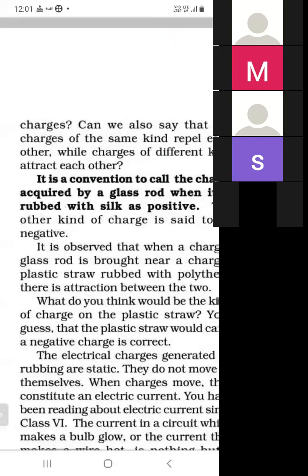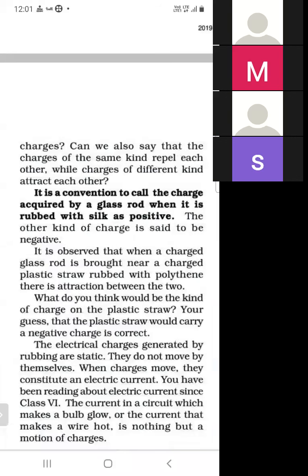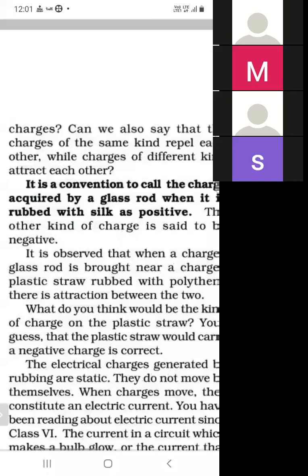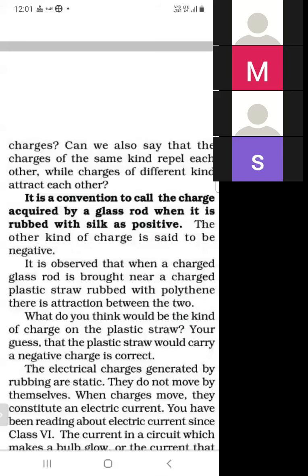So you have to remember the charge acquired by the glass rod when it is rubbed with silk as positive. So the charge on the glass rod is positive and the charge on the silk is negative. So it is by convention. हमने अपने आप ही मान लिया, पहले माना हुआ था, that the charge acquired by the glass rod is positive and the charge acquired by the silk is negative.